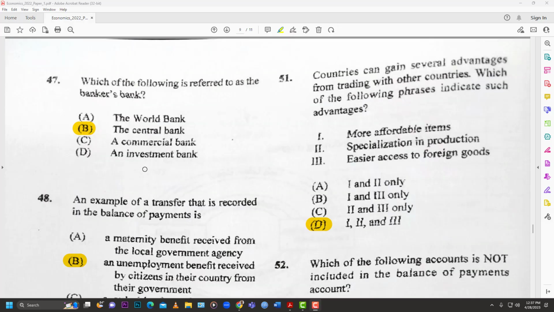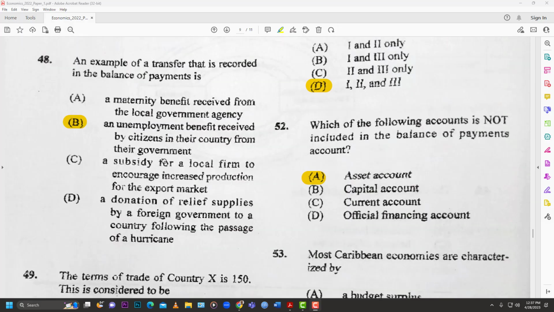47, which of the following is referred to as the banker's bank? Again, we mentioned that up top. That's B, the central bank. That's the banker's bank. 48, an example of a transfer recorded in the balance of payments is... When you talk about transfer, we're talking about a payment that doesn't have a production match to it. You don't have to do anything to get that payment. So in the form of a gift or something like that, right? Like your social security and those things, you don't have to do anything to get that. So the best answer is B, an unemployment benefit received by citizens in their country from their government.